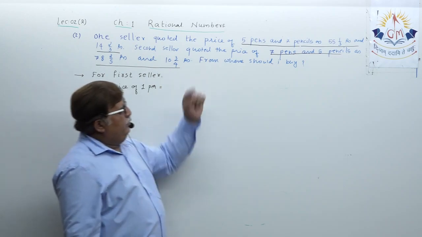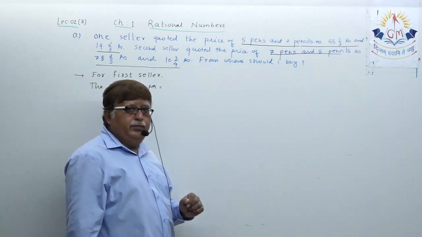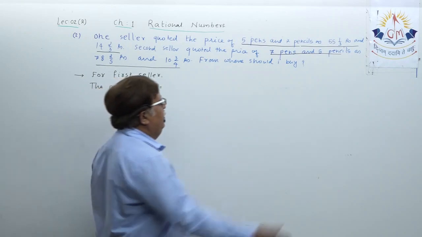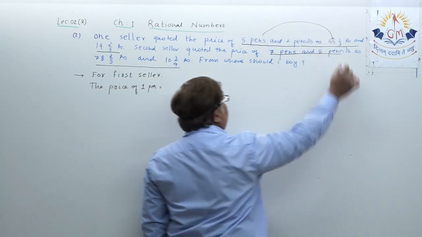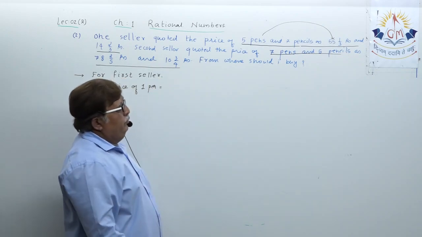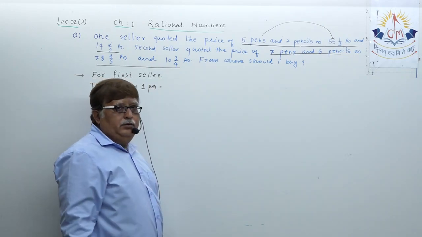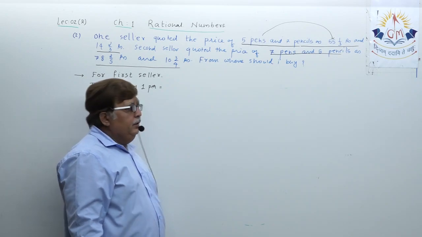We are given the price of 5 pens as 55 integer 1 upon 3 rupees. How to find of 1 pen?